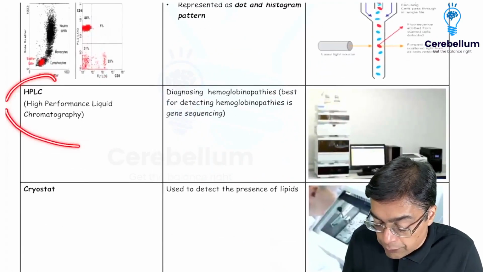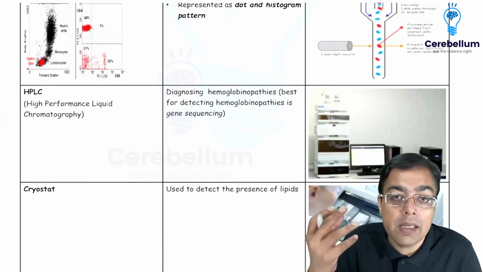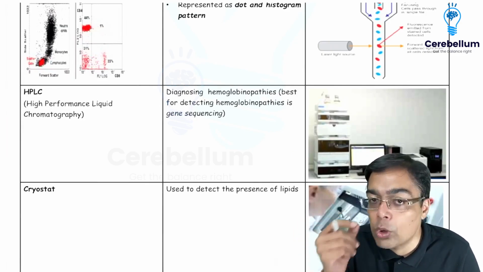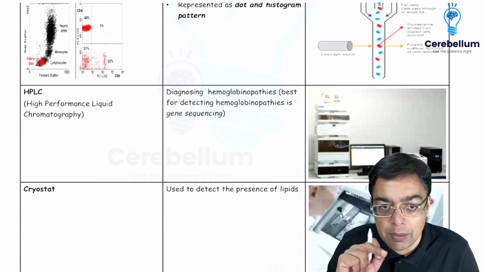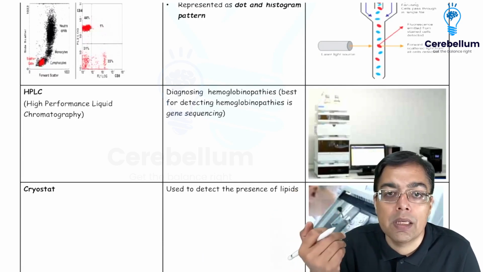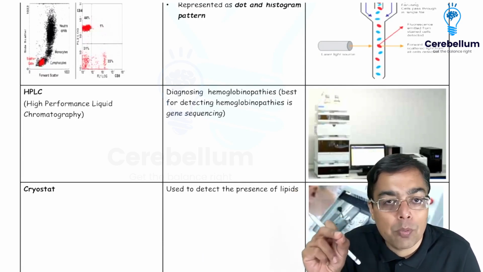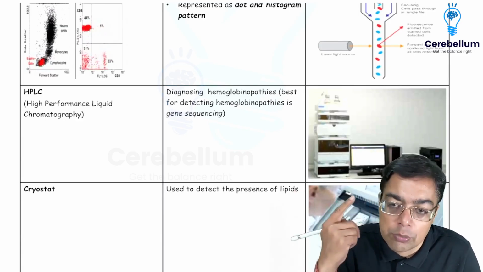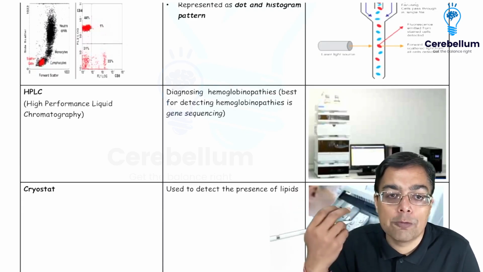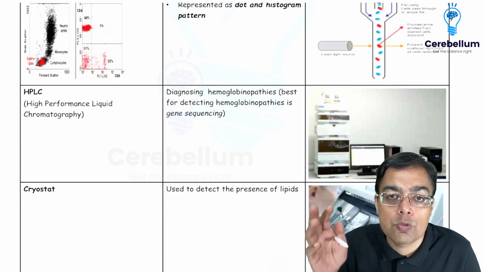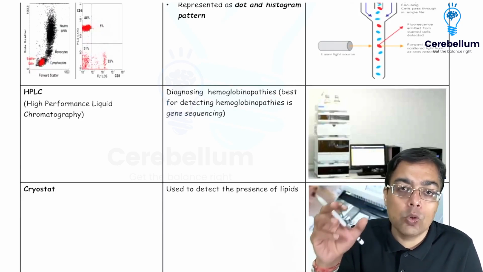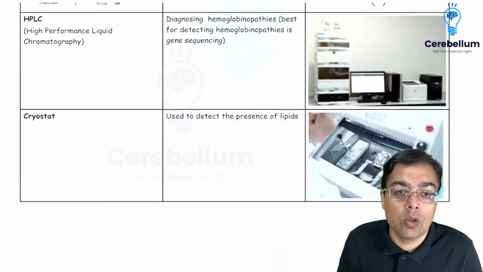Then we were asked a question in the exam on HPLC, which was earlier the preferred investigation for detection of hemoglobinopathies. Nowadays, if there is availability, you would be going in for something like gene sequencing. I mean, gene sequencing is the thing by which you can exactly pinpoint where the problem is present in a patient. Whether we're talking about sickle cell anemia, or a patient suffering from something like thalassemia, right? Or for that matter, gene sequencing is also going to be useful for any condition where you know that there is some specific genetic defect present in a person and you wish to just confirm it. So that is where you're going to be having the role of gene sequencing.